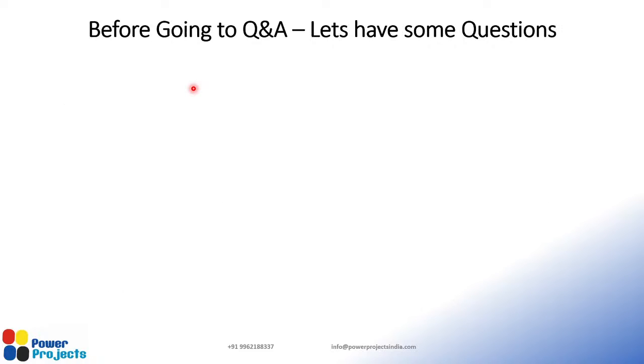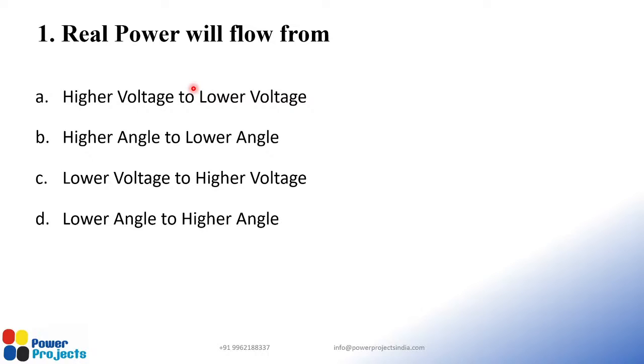Thank you. Yep. So before going to Q&A, let's have some questions. I thought of introducing this from last week. Last week I asked some questions which needed to be elaborated. This week I have framed the questions in such a way that they are objective, so you can answer them. I have three or four objective questions. This is the first question. If you have the answer, type out 1 and give the answer, like 1 in bracket A or B or C or D, whatever the right answer is. Let me give a few seconds pause so that I can get a few answers in the chat box, and then let me move forward.